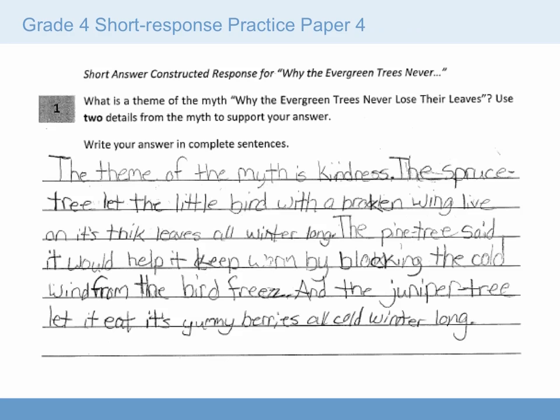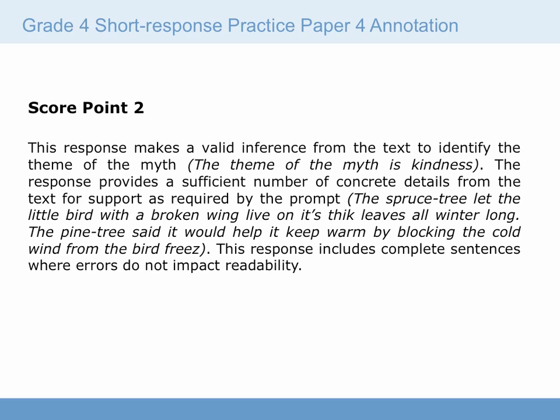Here's practice paper 4. The student wrote, "The theme of the myth is kindness. The spruce tree let the little bird with a broken wing live on its thick leaves all winter long. The pine tree said it would help it keep warm by blocking the cold wind from the bird freeze. And the juniper tree let it eat its yummy berries all cold winter long." Practice paper 4 was scored as a 2. The student made a valid inference from the text.